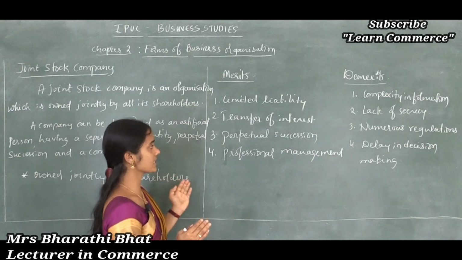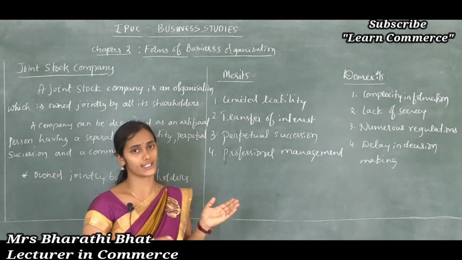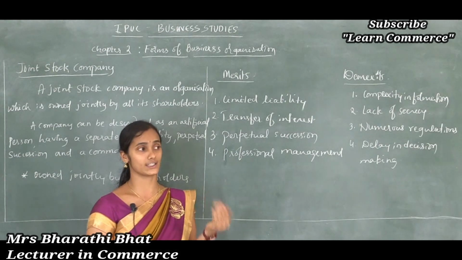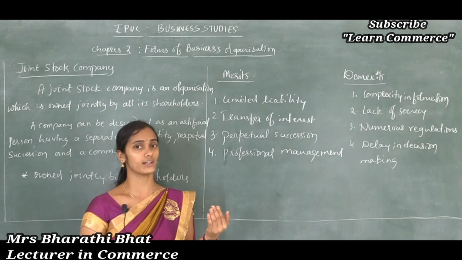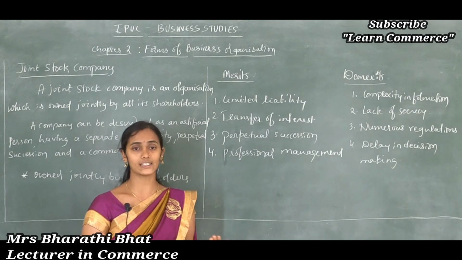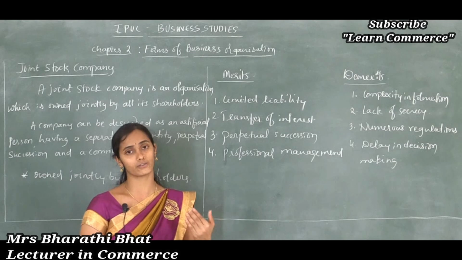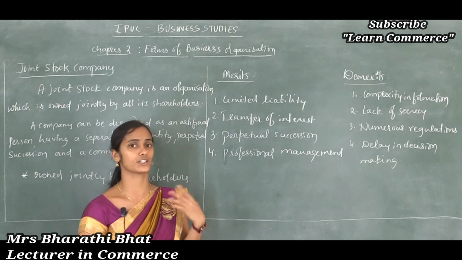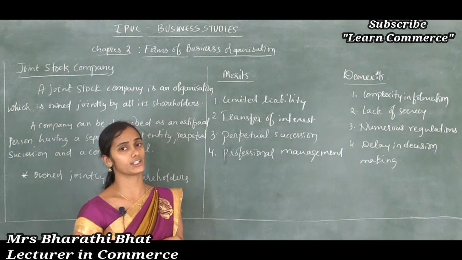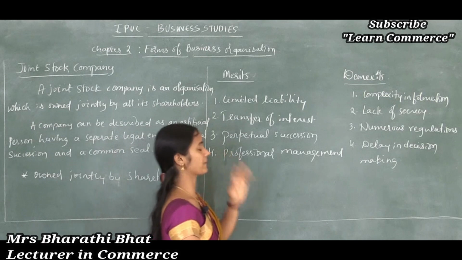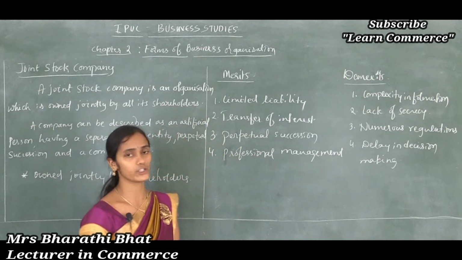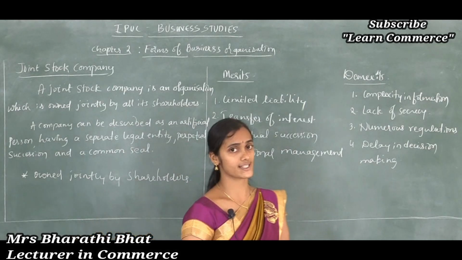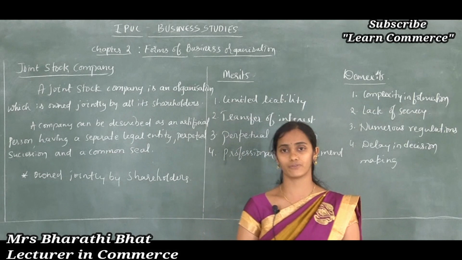For example, in a partnership or sole proprietorship, the death of a partner or owner results in the dissolution of the firm, correct? But here any member can exit or enter the firm, and it cannot affect the continuity of the business organization. That is perpetual succession. And next, professional management. This form of organization is suitable for large scale organizations.